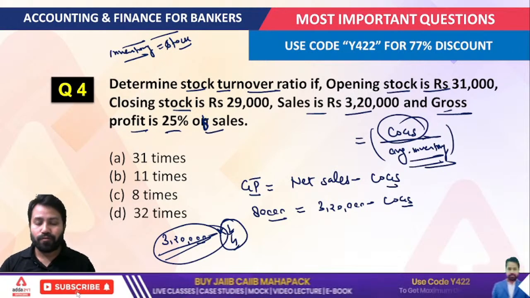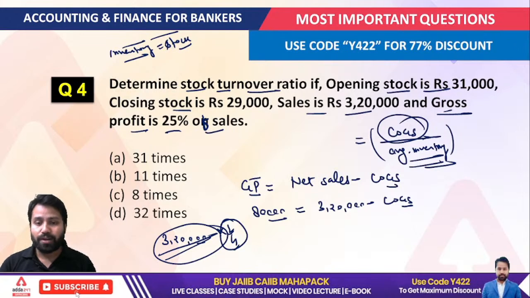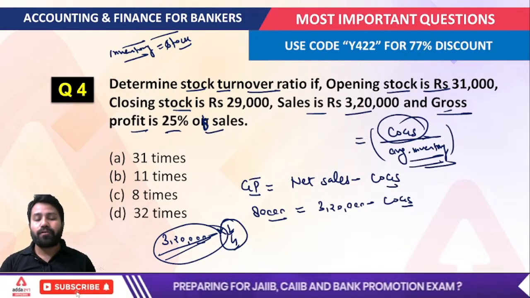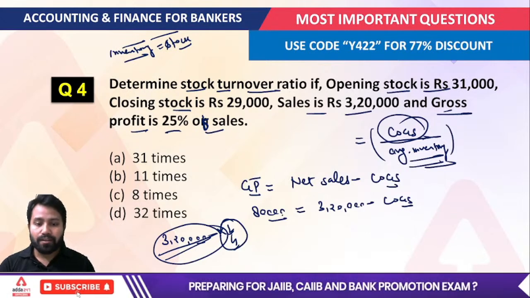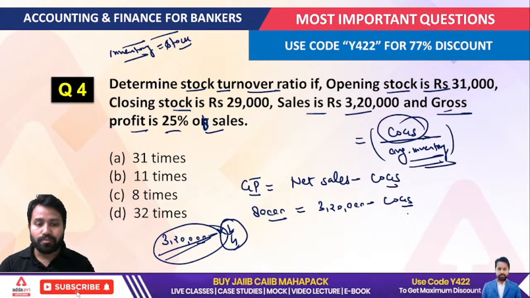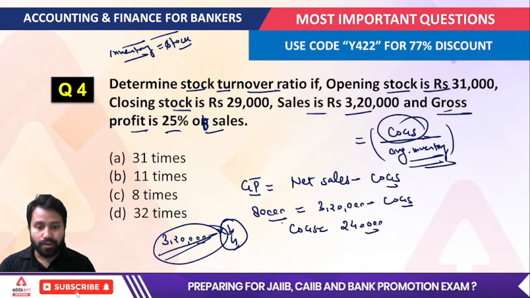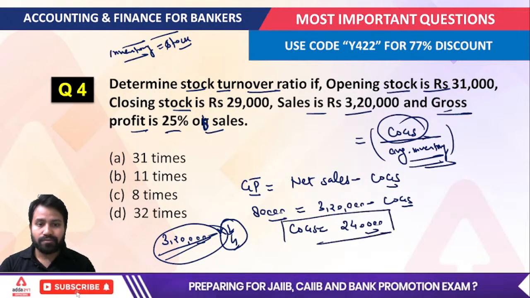To find the cost of goods sold, write the gross profit as 80,000 equals 3,20,000 minus cost of goods sold. Now the value of the cost of goods sold becomes 2,40,000. Okay, right, fine.